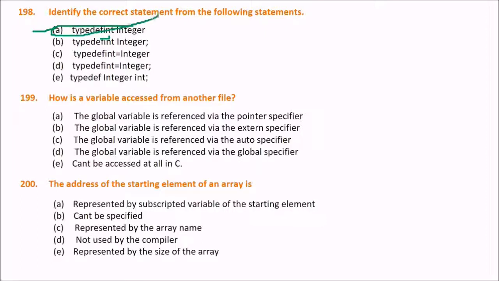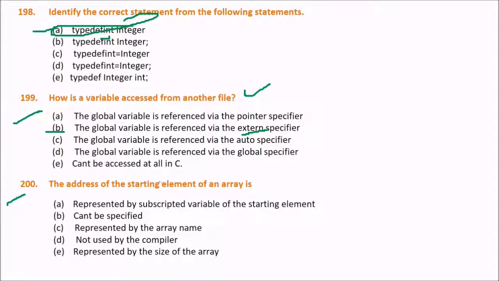So the answer is A. Now, how is a variable accessed from another file? You will have to use a global variable with extern kind of thing. What will be the answer? The answer is B. The global variable is referenced via the extern specifier.